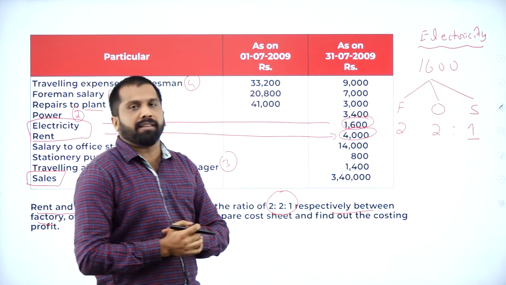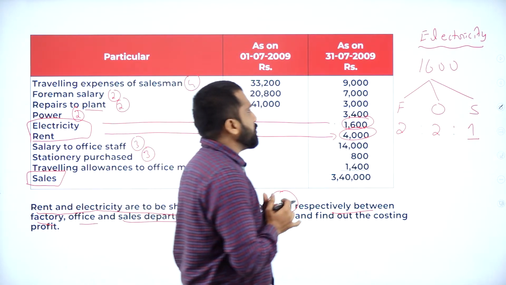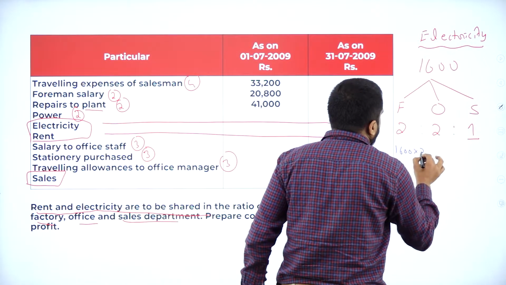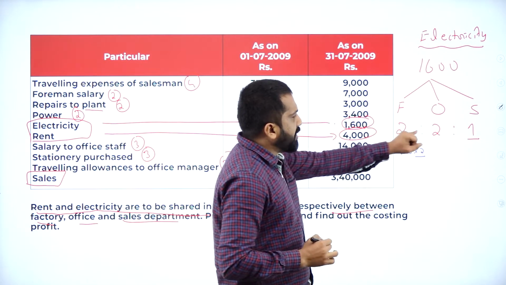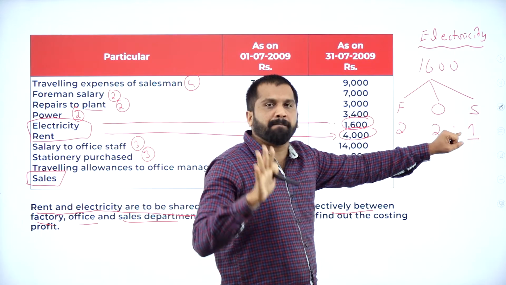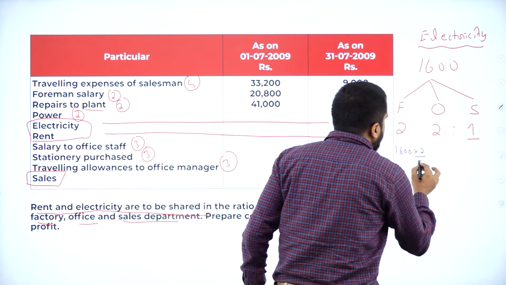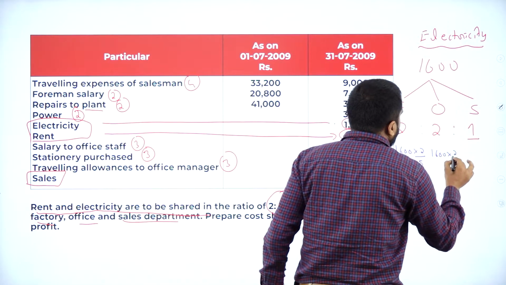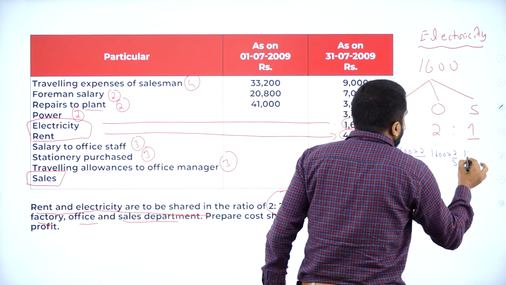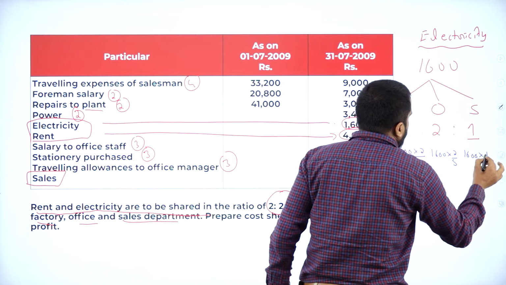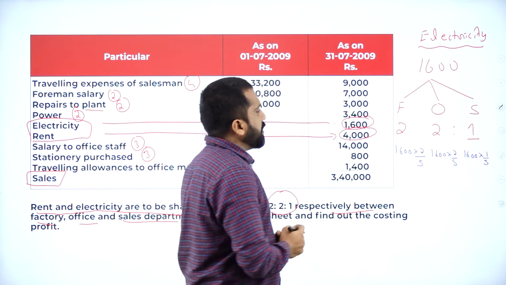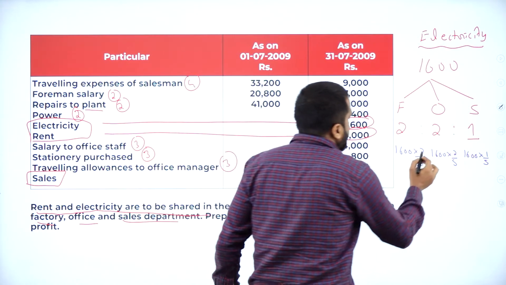So these are the calculations they have given. We are supposed to do this. See, 1600 into 2 divided by 2 plus 2, 4, 4 plus 1, 5, divided by 5. 1600 into 2 divided by 5, 1600 into 2 divided by 5, and 1600 into 1 divided by 5. These are the calculations we are supposed to do.